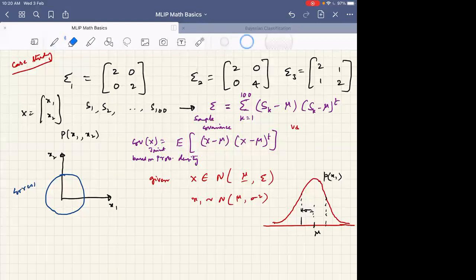Let me put sketch 1. I will write case 1 here. What do you think I have sketched here?